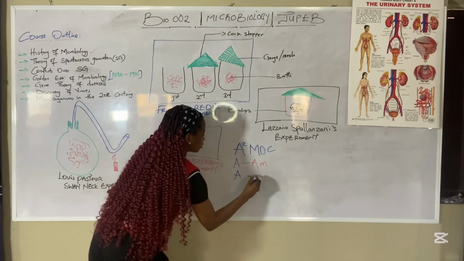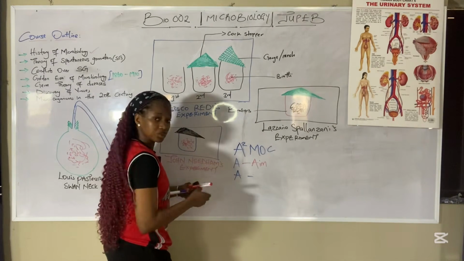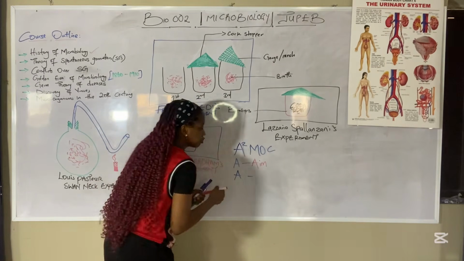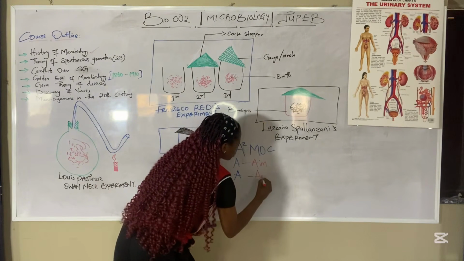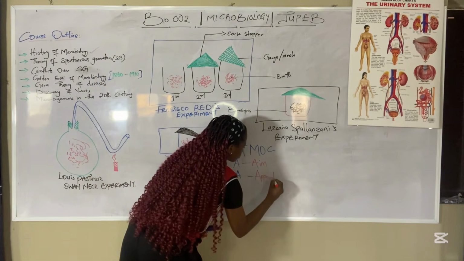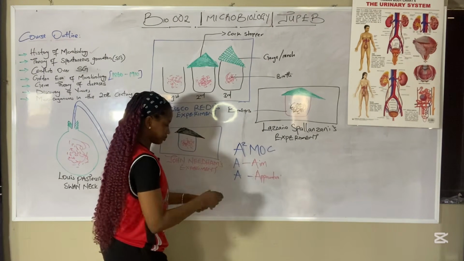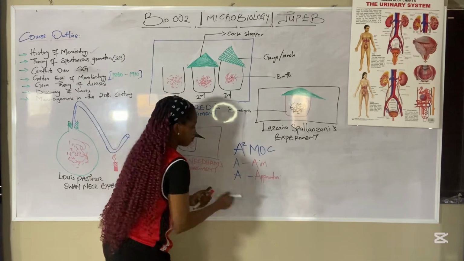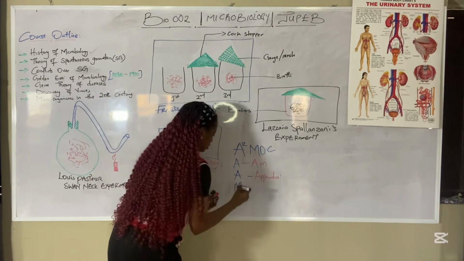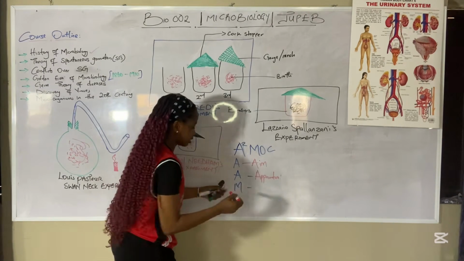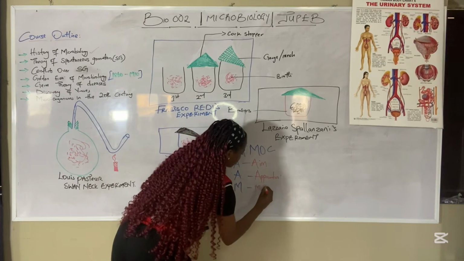The other A represents the apparatus used in the experiment, which you can see here on the board. M represents method, which was the method applied in performing the experiment.